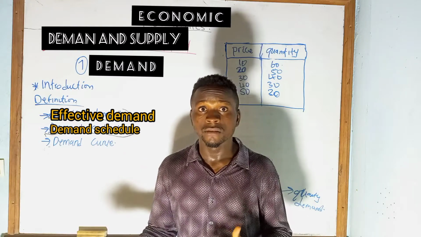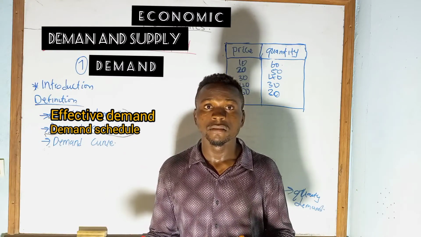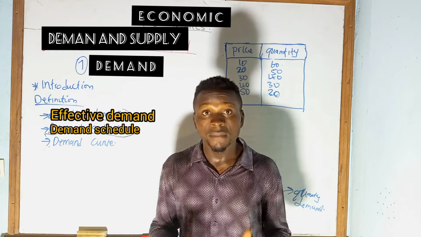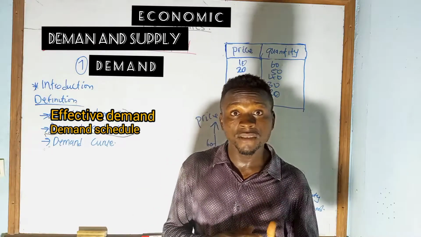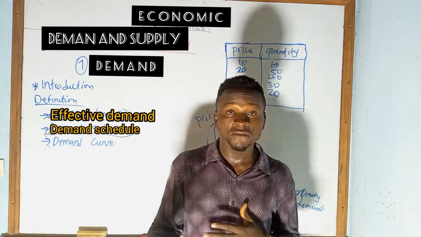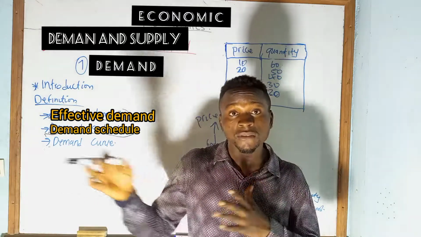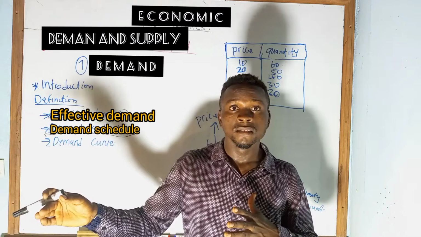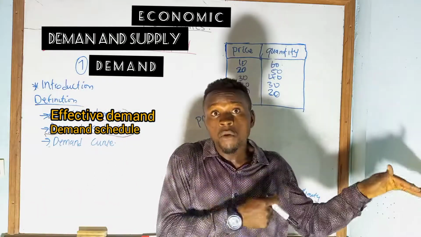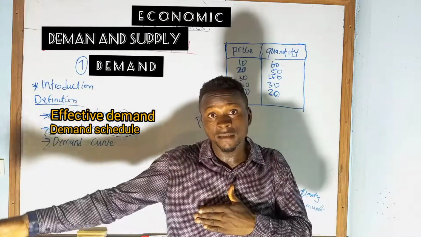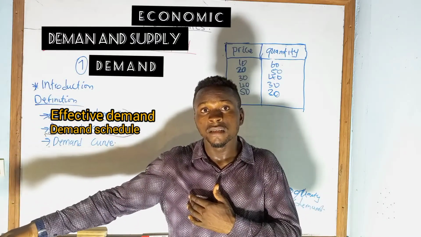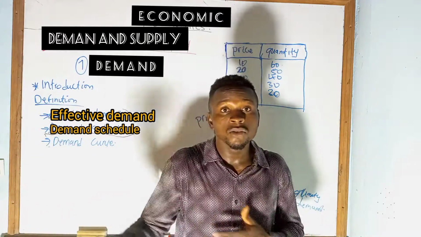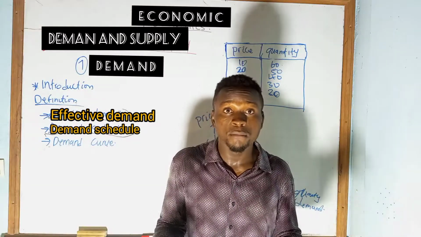That's a demand scale. A demand schedule is a table showing the quantity of goods and services at the various alternative prices. Don't be confused with that of demand. Demand schedule is a table, while demand itself is the quantity of goods and services consumers are willing and able to buy at a given price and a particular period of time.